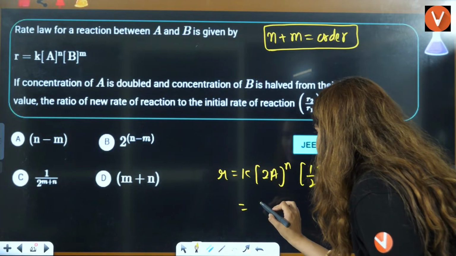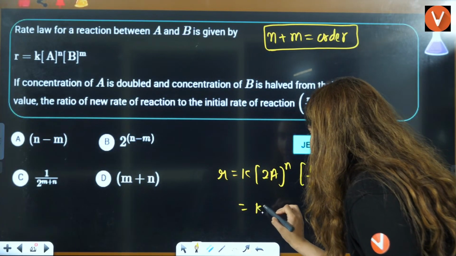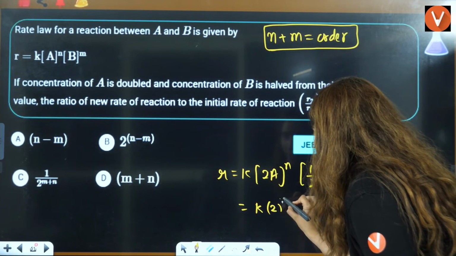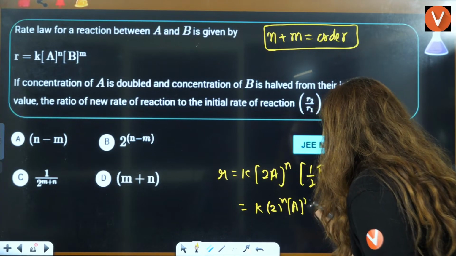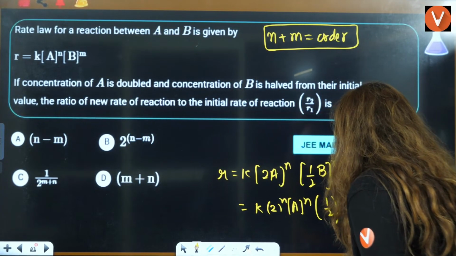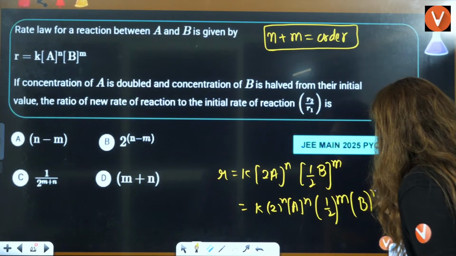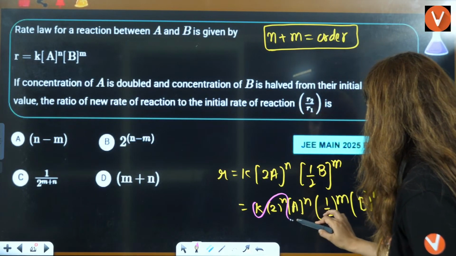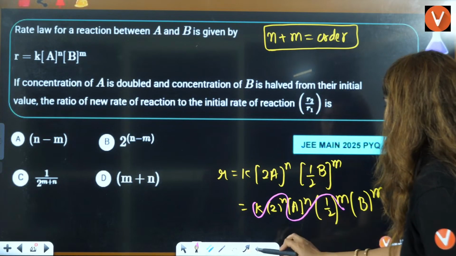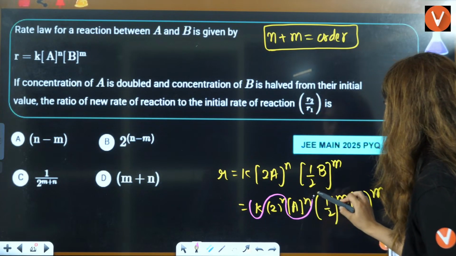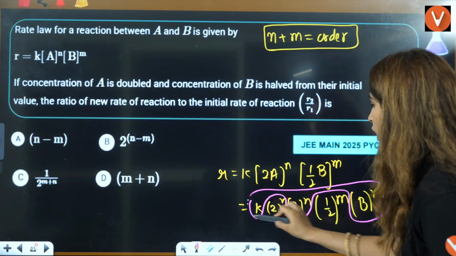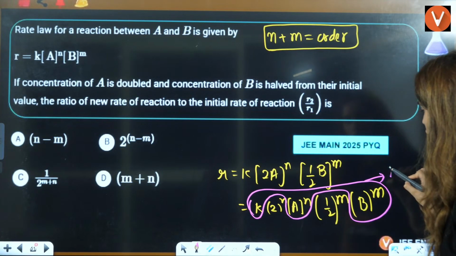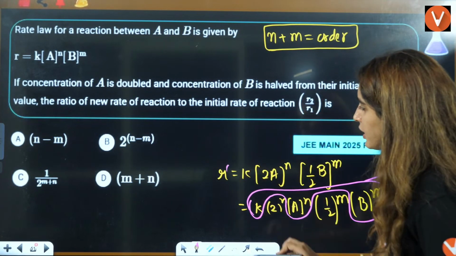Now, can we say this will become K, this will become 2 raised to power N, A raised to power N, this is 1 by 2 to the M, this is B raised to power M. If you see K, A^N and B^M, all of this is nothing but the old rate. This is the new rate.